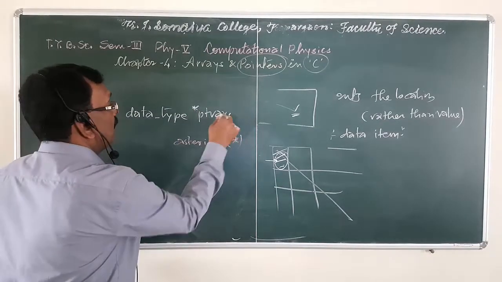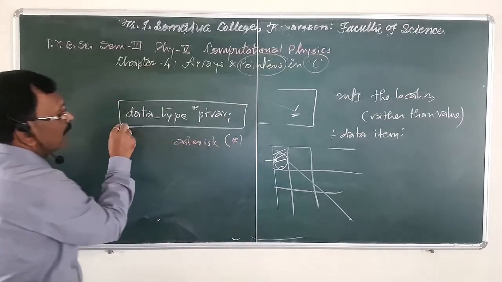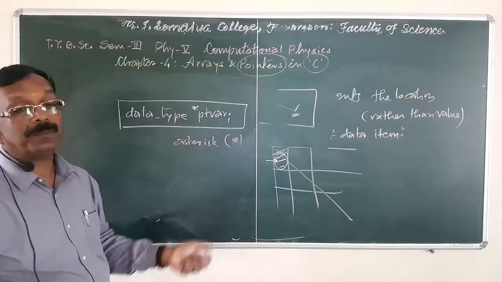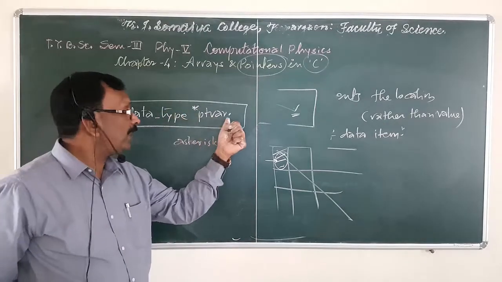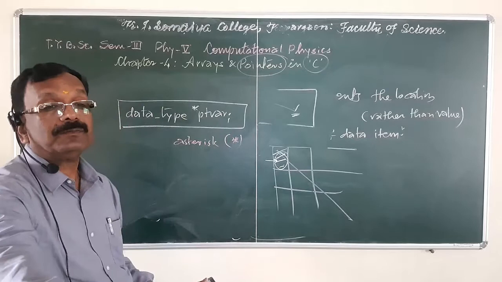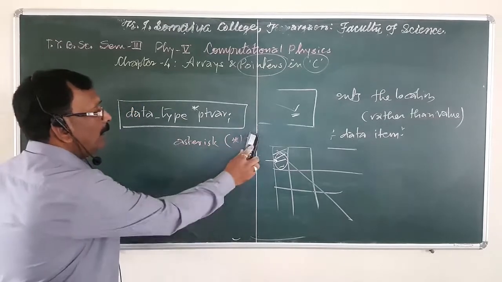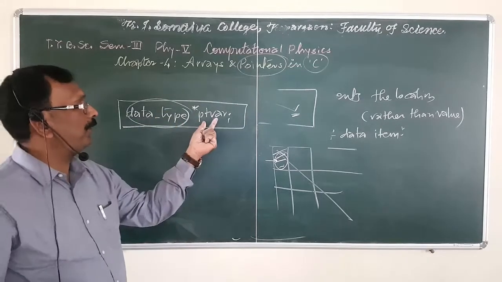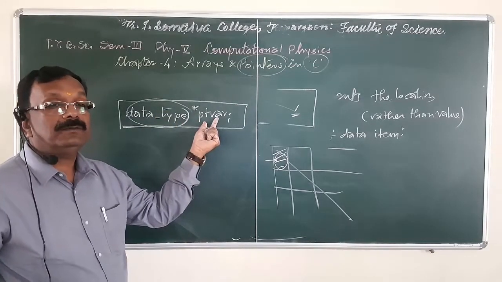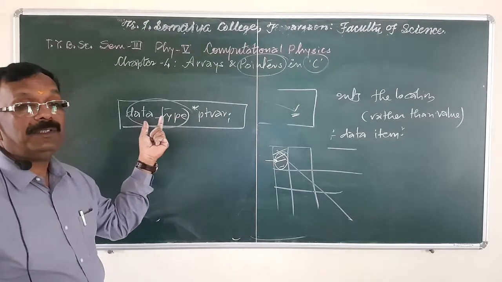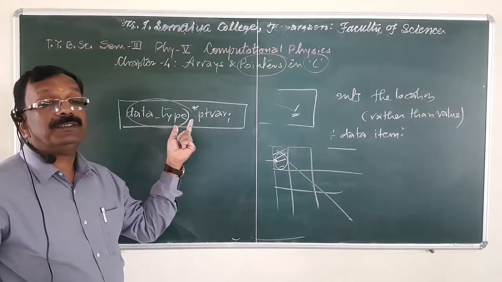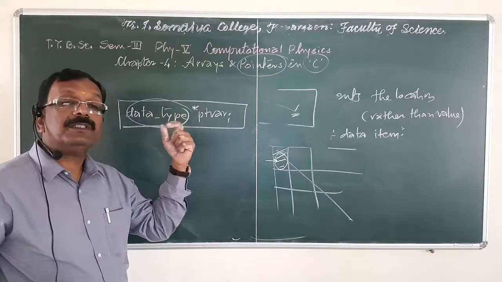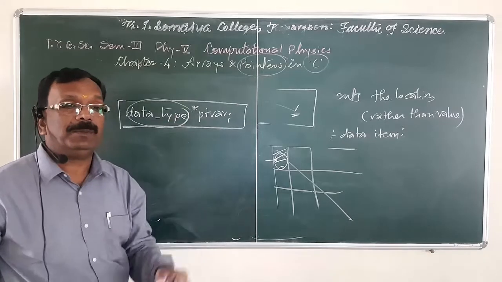In this way you can declare the pointer variable in your program, and don't forget to terminate it. Here, the data type is the type of the pointer variable; it may be integer, float, whatever it may be.